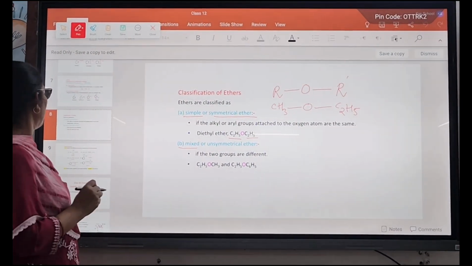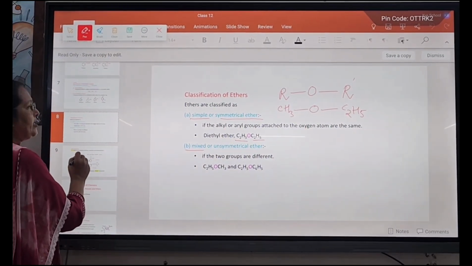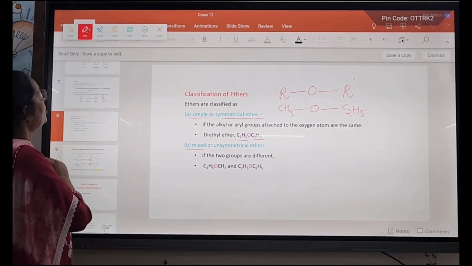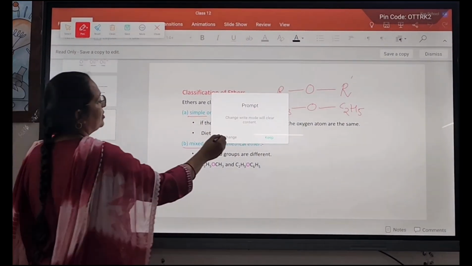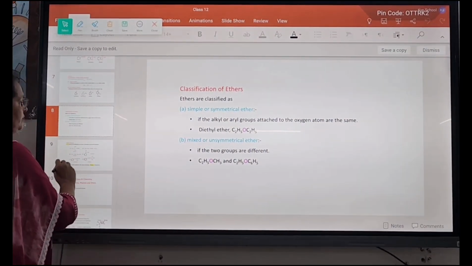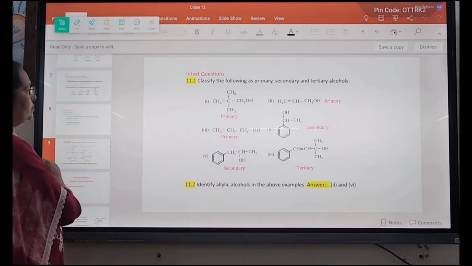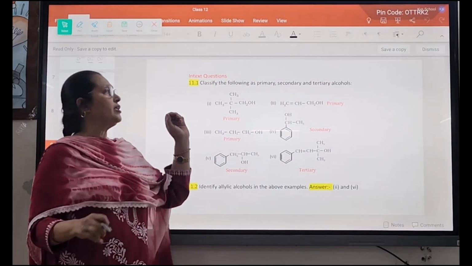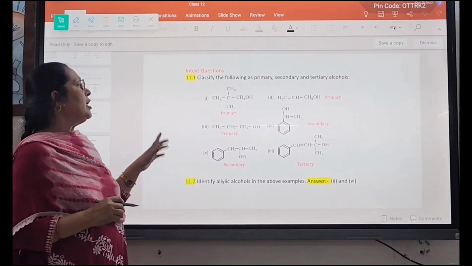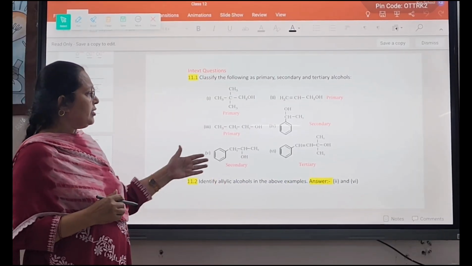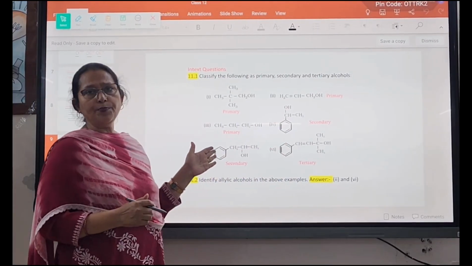Now some in-text questions to develop the understanding of the concept. This question is from the NCERT book. You are given six compounds.